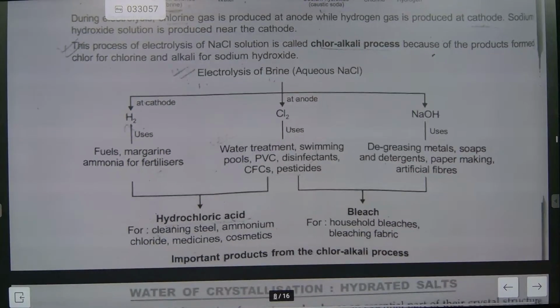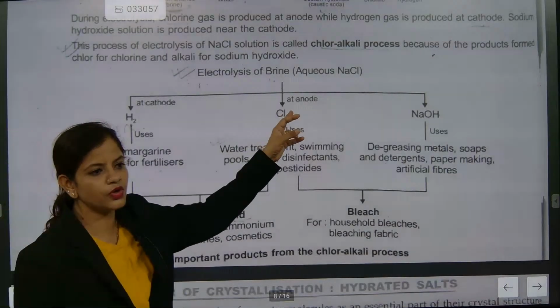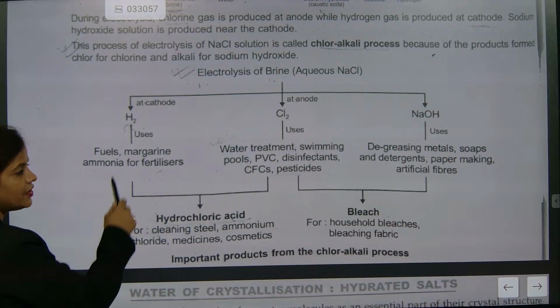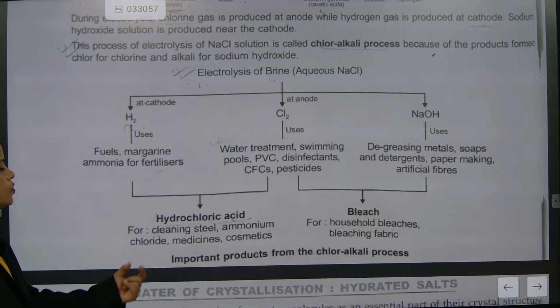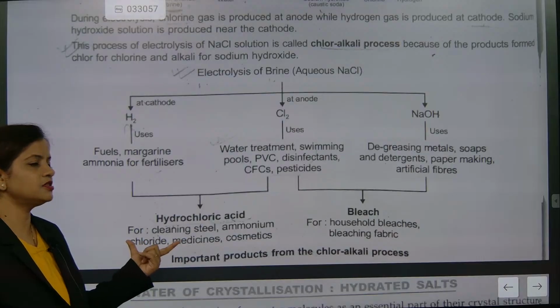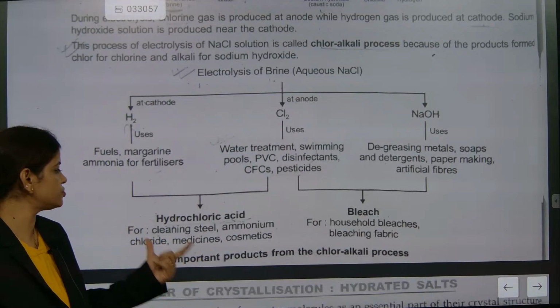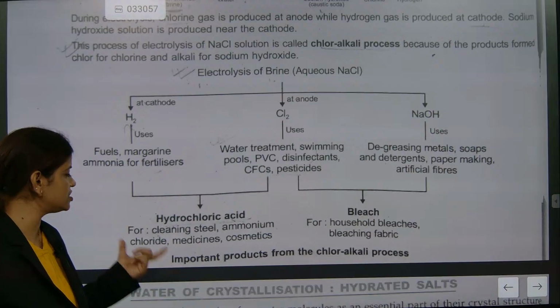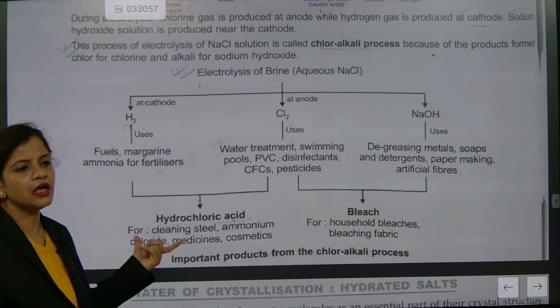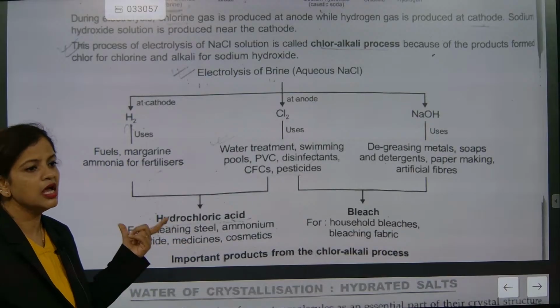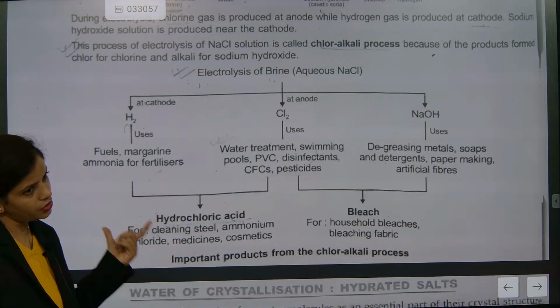Now hydrochloric acid is formed when hydrogen and chlorine join together. First with salt we make hydrogen and chlorine, then we react hydrogen and chlorine. So what exactly do they make? Hydrochloric acid. And hydrochloric acid is used in many places. Correct, industries, it is one of the most important. The cosmetic industries, medicine industries, ammonium chloride, cleaning steel, steel making, cleaning methods, all different.